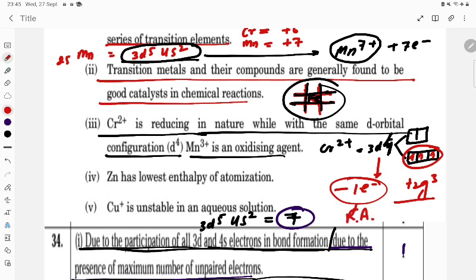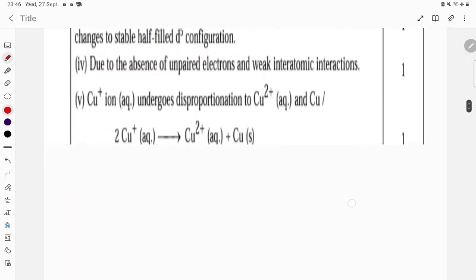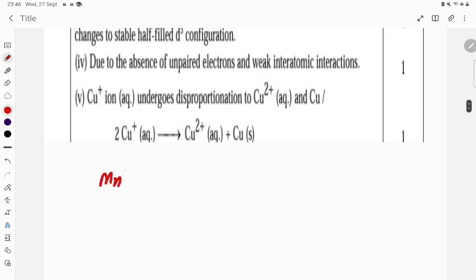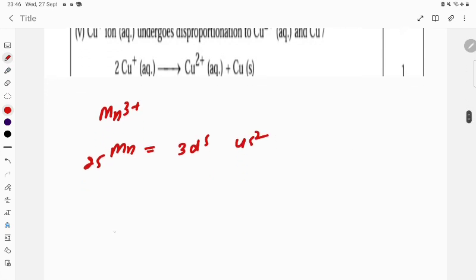Now let us see the next part. Mn3+ is an oxidizing agent. Where is Mn3+ an oxidizing agent? Mn is how much, student? 25. The configuration is 3d5 4s2. Now in the case of Mn, 3+ will have the 3d4 configuration.